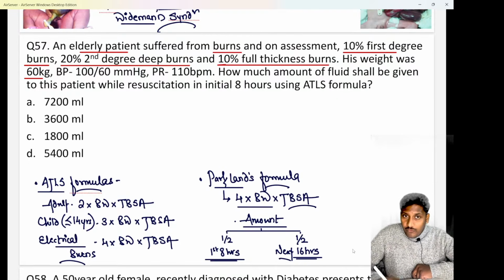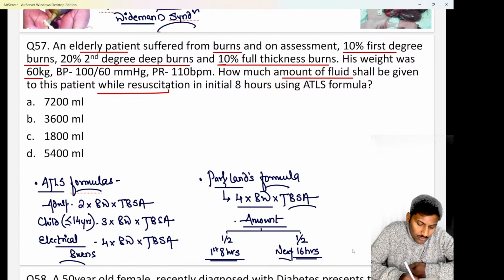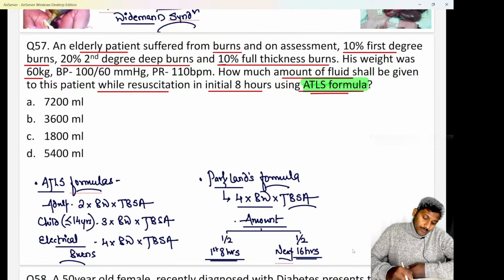How much amount of fluid are they asking you? How much fluid shall be given to this patient while resuscitation is going on in the initial 8 hours using the ATLS formula or the ATLS guidelines? So if I talk about ATLS or Advanced Trauma Life Support, I hope all of you are quite aware. It has a different formula for adult, child and electrical burns.